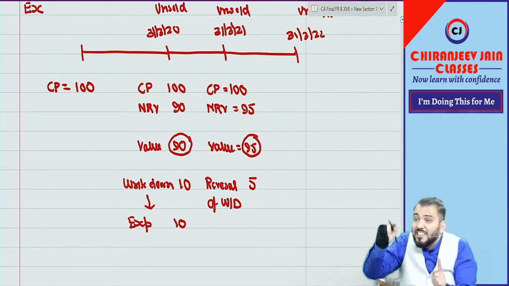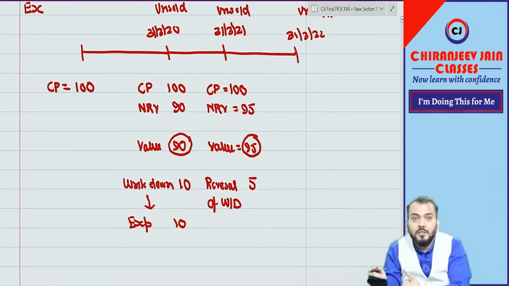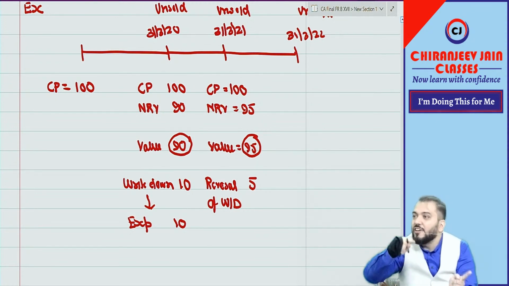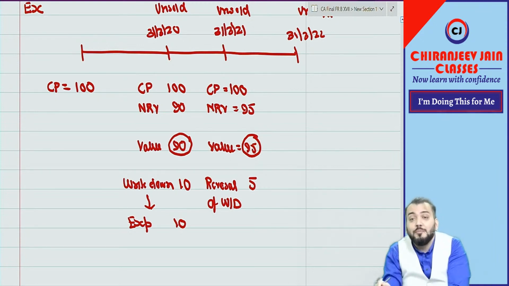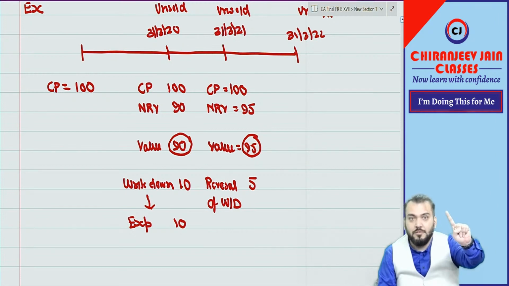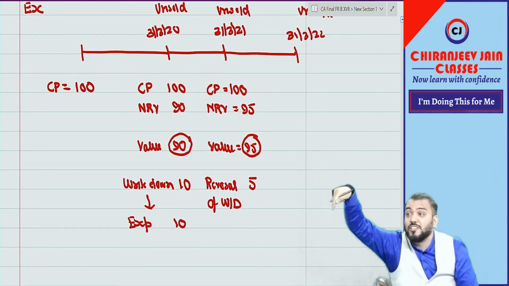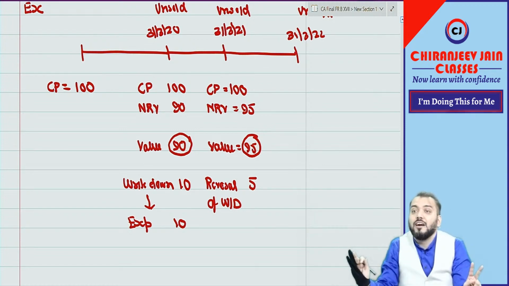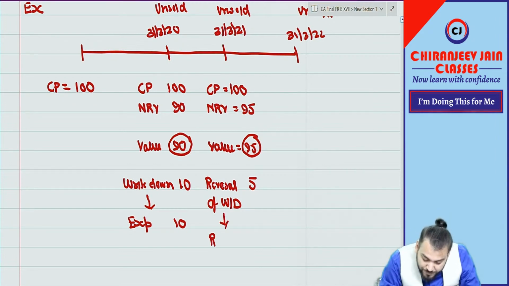Now the question is whether this reversal of write down will be an expense or income. How many are saying income? Everyone is saying, but it is not correct. Reversal of write down is neither expense nor income. It is a reduction of expense. Understood? When you say income, it means it goes to revenue from operations and other income. No, it is not income at all. It is a reduction of expense.